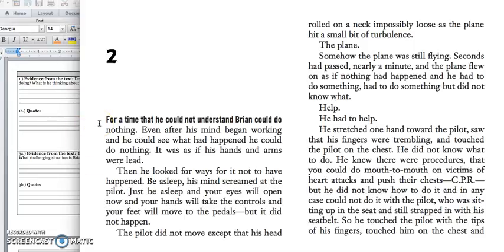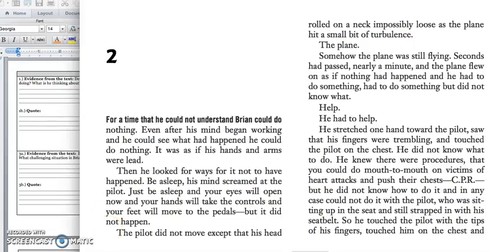Chapter 2. For a time, he could not understand. Brian could do nothing. Even after his mind began working and he could see what had happened, he could do nothing. It was as if his arms and legs were lead. Then he looked for ways for it not to have happened. Be asleep, his mind screamed at the pilot. Just be asleep, and your eyes will open, and your hands will take the controls, and your feet will move to the pedals. But it did not happen.